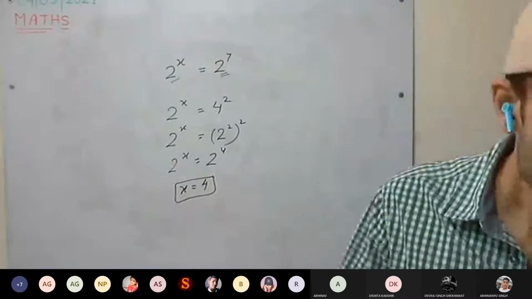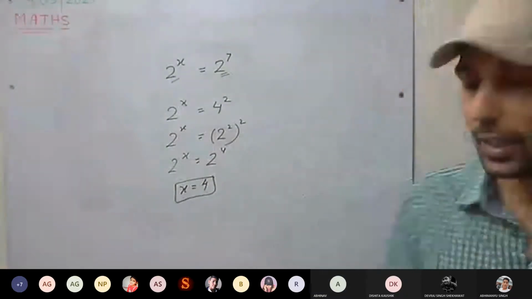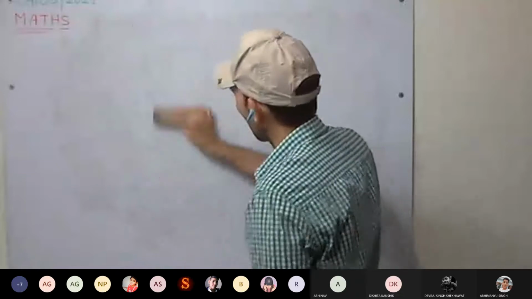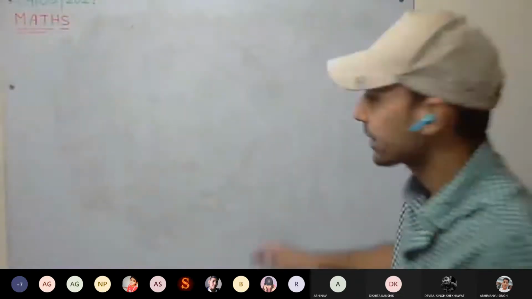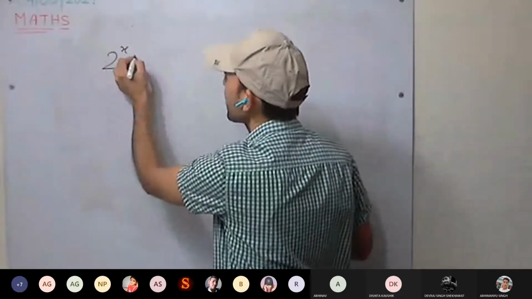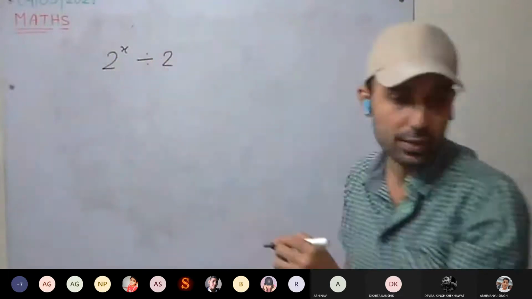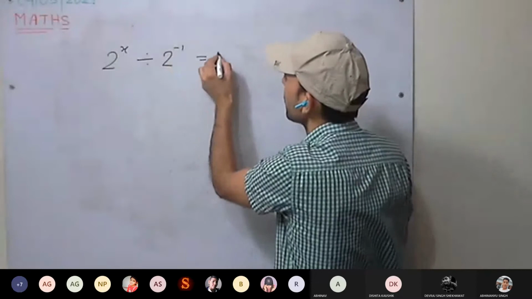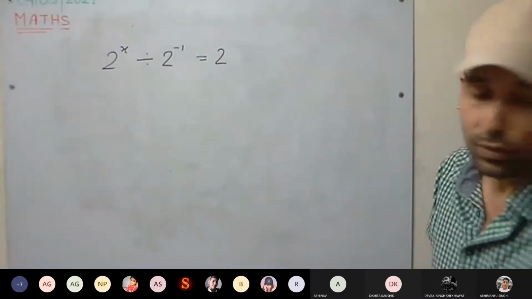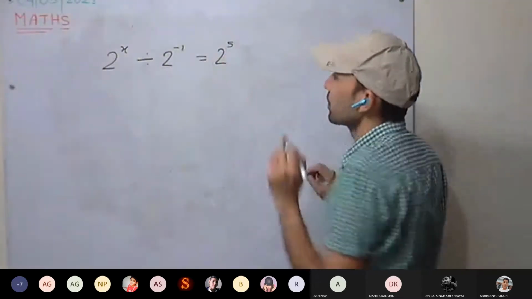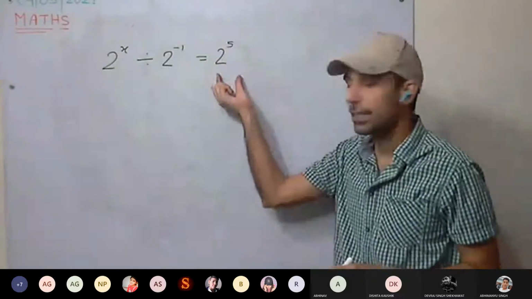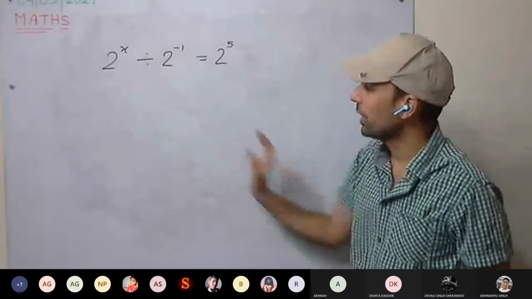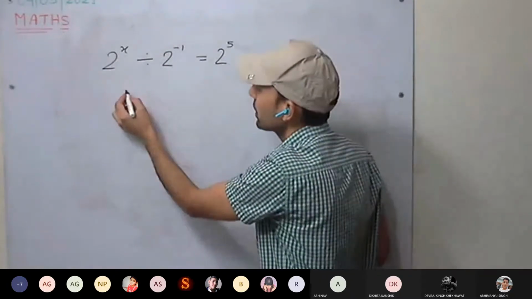Okay. Now, ninth first, pay attention. I'll be solving here. 2 raised to power x divided by 2 raised to power minus 1, equal to 2 raised to power 5. Here bases are same only. This is given. Now, right hand side is already solved, but left hand side is not solved. So we'll solve this one. Okay, how are we going to solve? It will be how much?